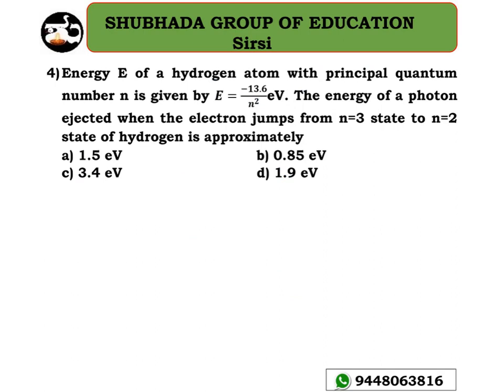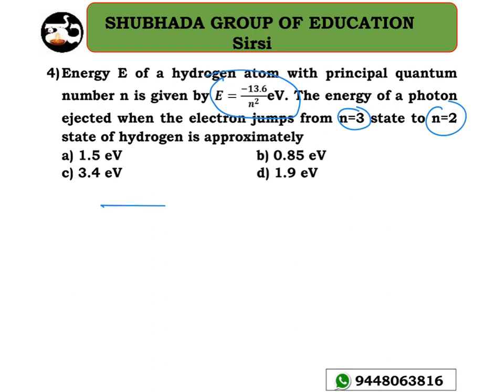Move to next one. Energy E of a hydrogen atom with the principal quantum number n is given by E equal to minus 13.6 divided by n square electron volt. The energy of a photon ejected when the electron jumps from n equal to 3 to n equal to 2 is the question here. Clear?